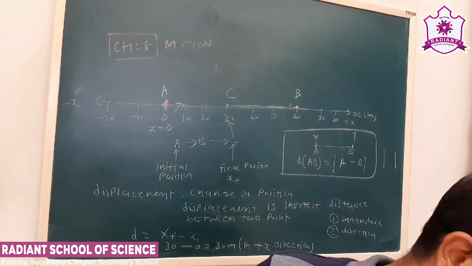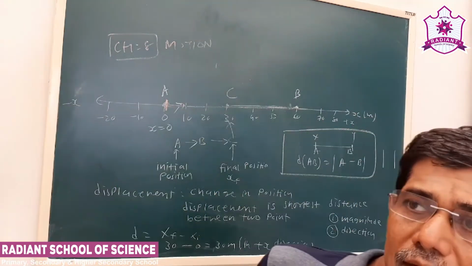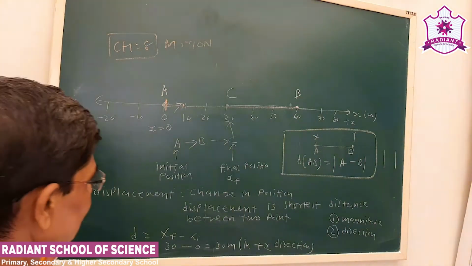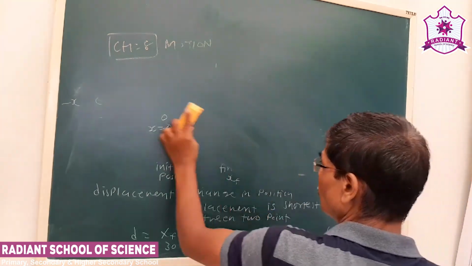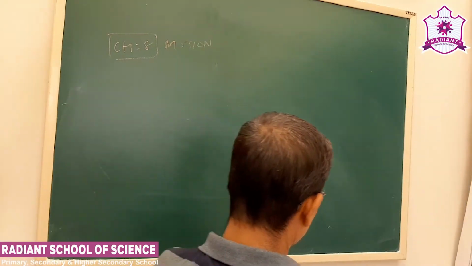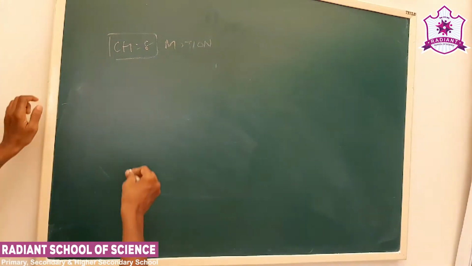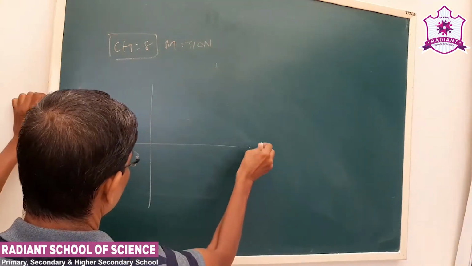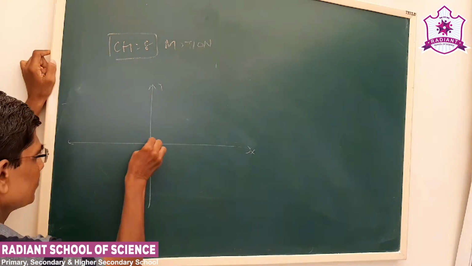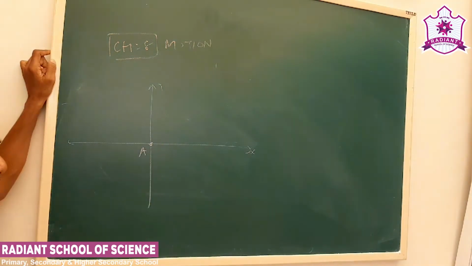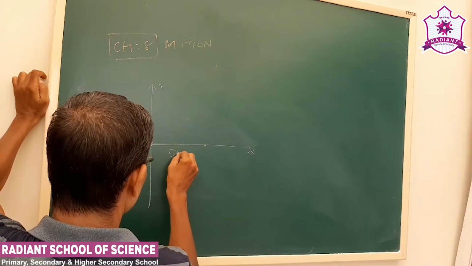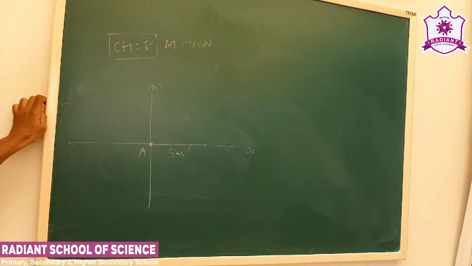Now we have to discuss linear motion or rectilinear motion. Let us take another example to understand this. As I told, we study rectilinear motion. You are familiar with the coordinate axis. Let us say a person starts from A, that is the origin, and moves 5 meters in the right direction.